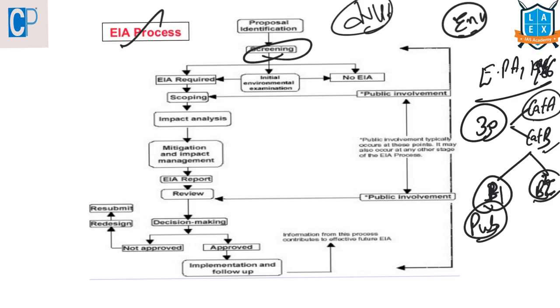And then comes this scoping. After the preliminary assessment, if they consider EIA is required, then they'll go for scoping.